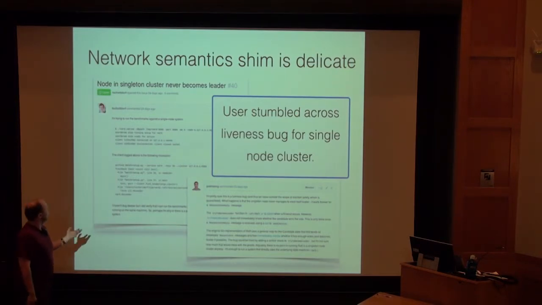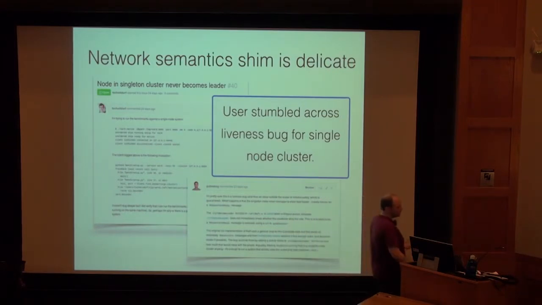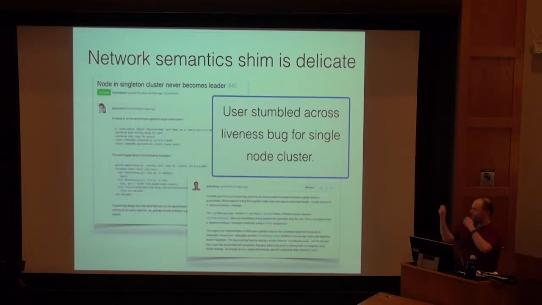This user found this issue that if you build a really small Raft cluster, the system never does anything. The reason is that the one node cluster never is able to elect itself leader because it doesn't get any responses. And so it wasn't making progress.